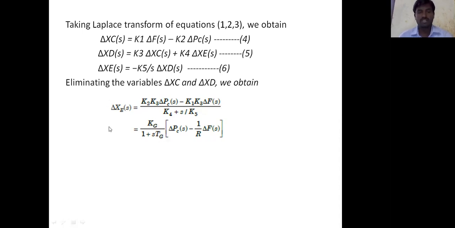This is the steam valve setting of the speed governing system.